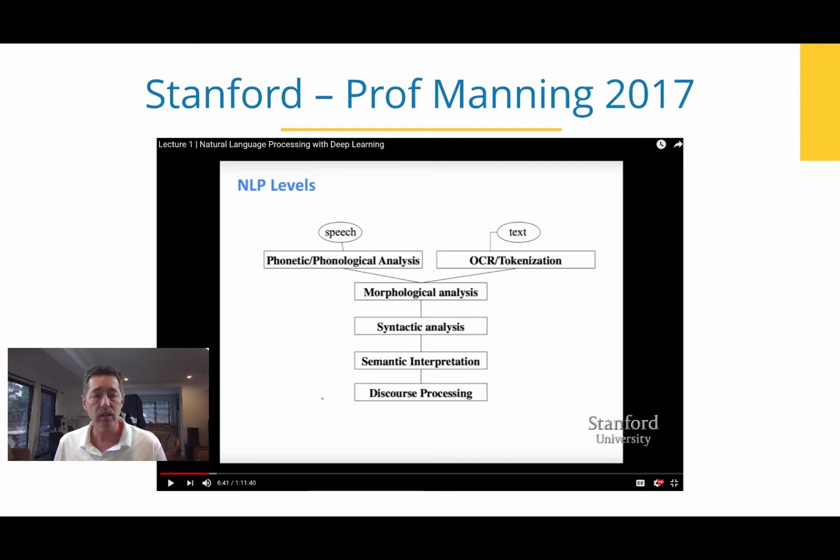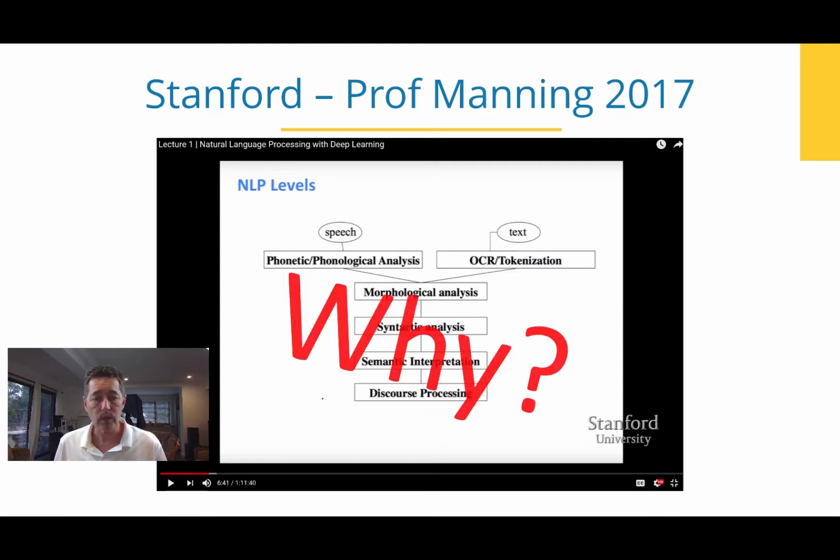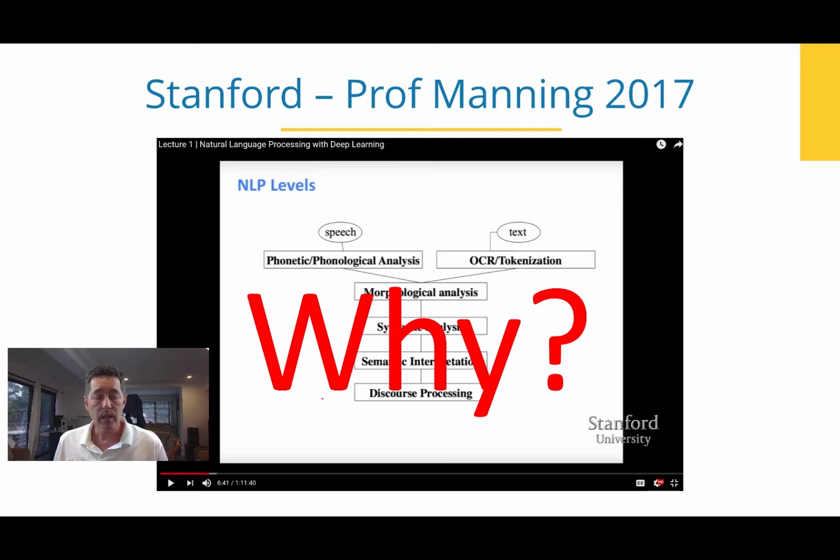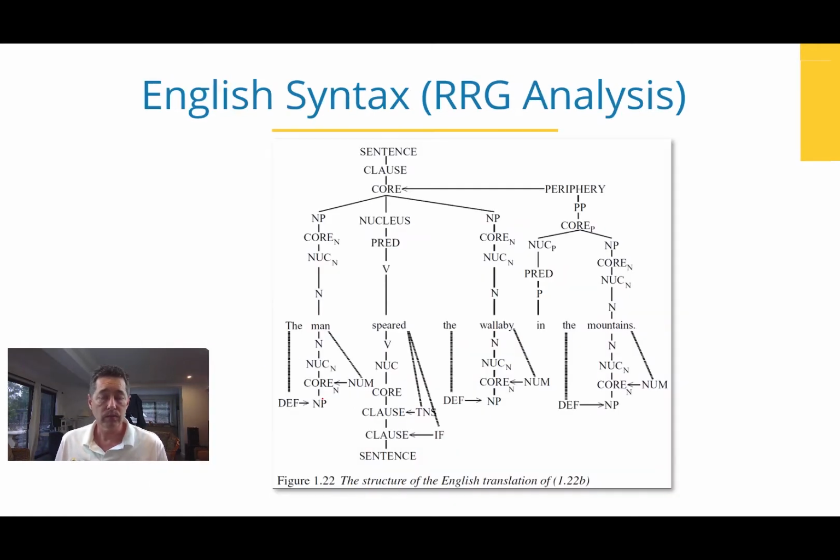So syntax alone just doesn't have enough information to work out what somebody's saying in a conversation. Why do we need that model? Well, let's have a look at the models that we're dealing with here.